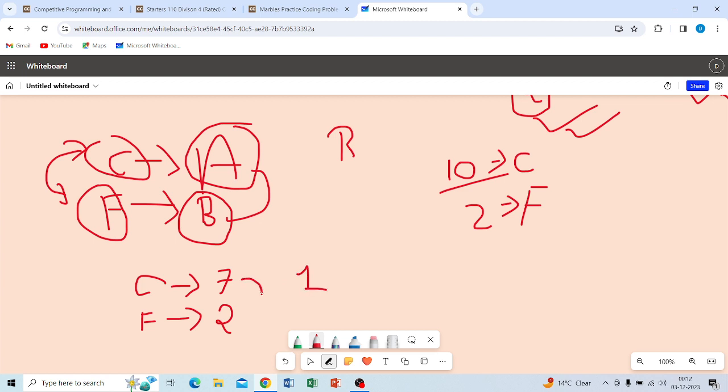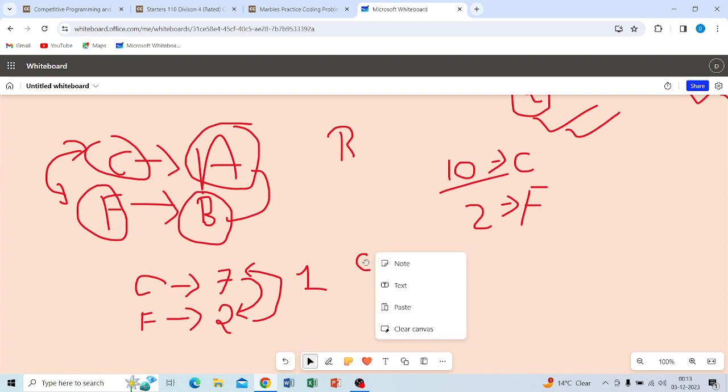Either he can give one marble, because if he gives one marble, the chef's remaining marbles are 6, and their friend having 3 marbles, so 3 divides 6, which is valid.